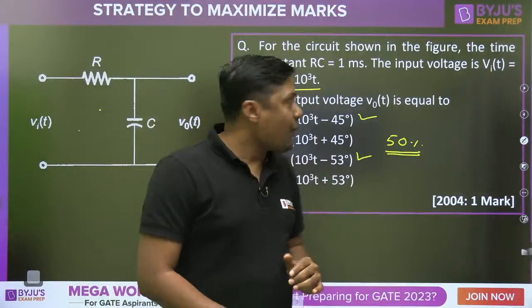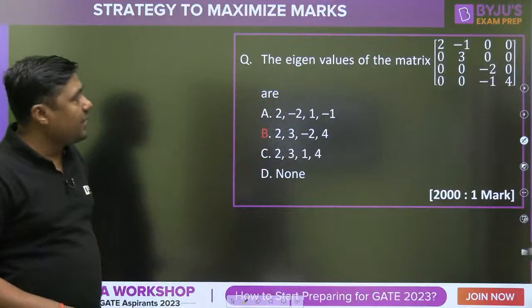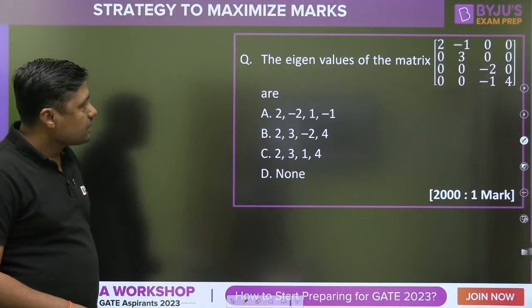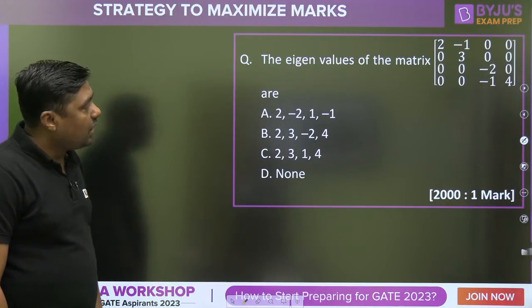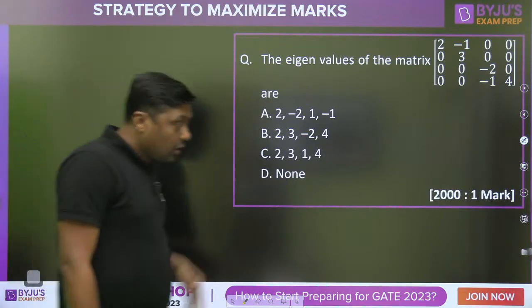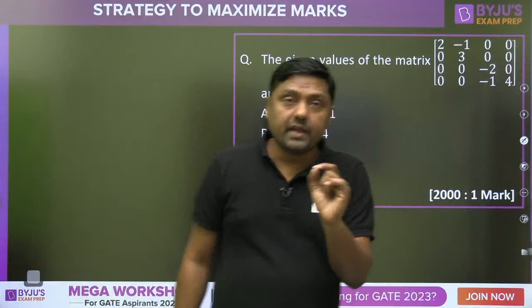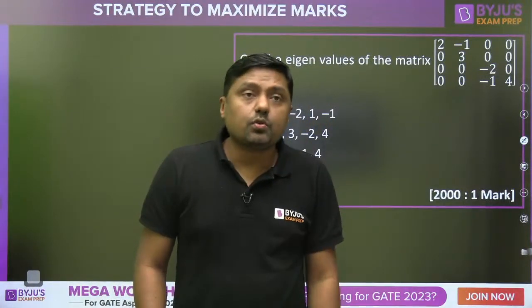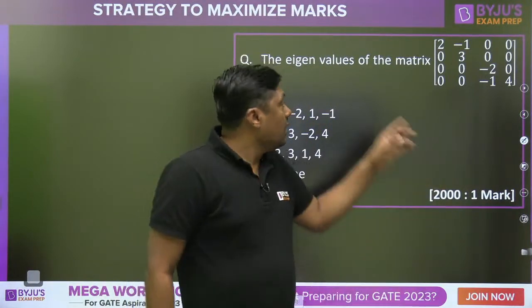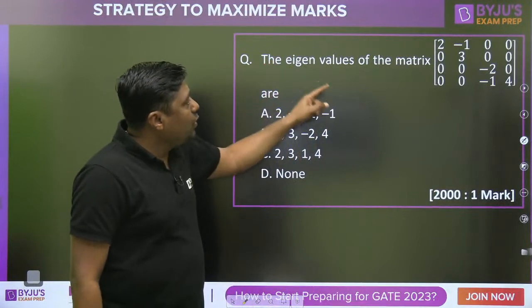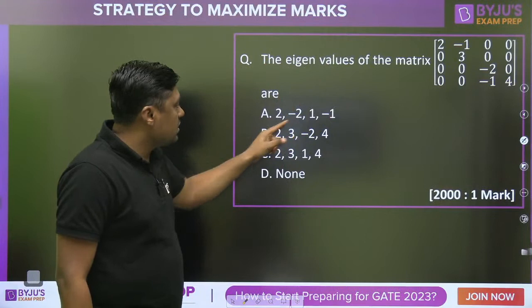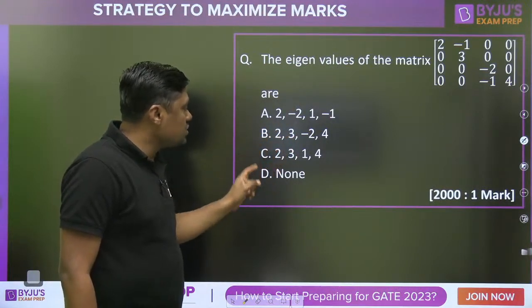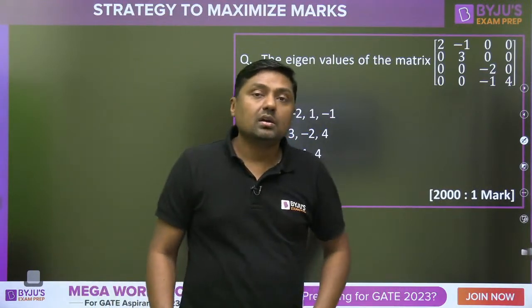That is the 50% chance. Okay, then that is the question from the maths. Everyone, please tell me the eigenvalues of the matrix. Now I am going to give you a new idea about that. In this particular question, try to understand the eigenvalues of the matrix. This is given, and the last option is D, that is, none.